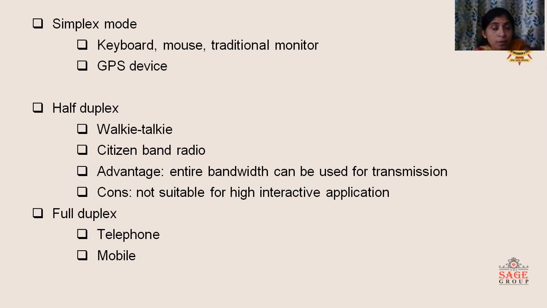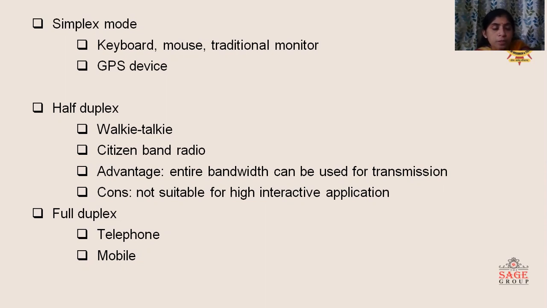In case of half duplex, the station is acting as a transceiver, but the station which is acting as a transceiver transmits data at time t1 and receives data at time t2 only. So examples are walkie-talkie and citizen band radio. These are the examples of half duplex communication. The advantage of half duplex communication is that the entire bandwidth can be used for transmission, but the biggest disadvantage of this method is that it is not suitable for highly interactive applications.